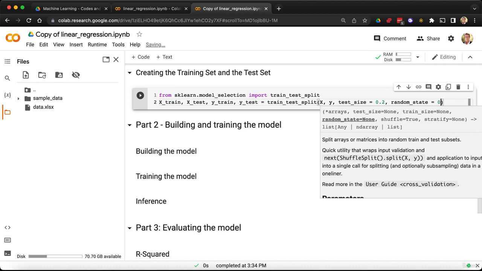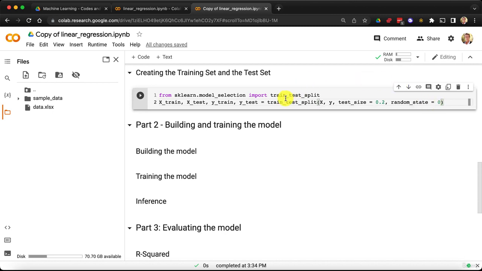But in order for us to all have the same training set and test set, we put this seed, which is our random_state parameter, equal to the same value, which is better indeed for training purposes. Okay? All right, so now we have our training set and test set split into x_train, x_test, y_train, and y_test.